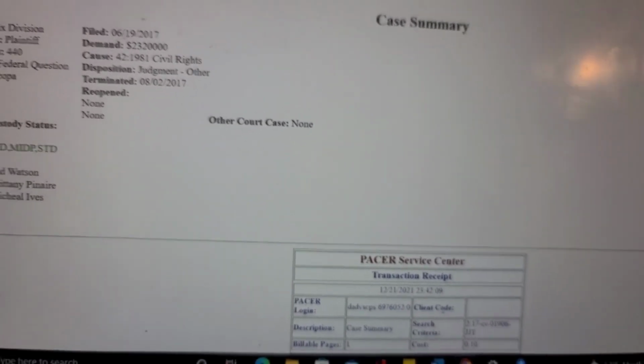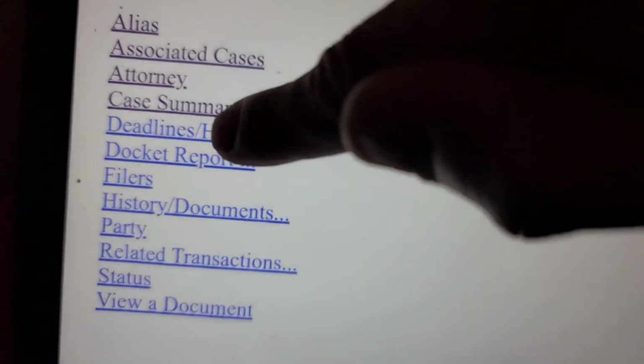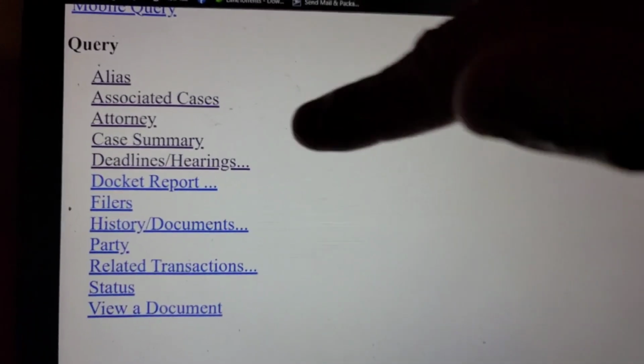And this was a civil rights suit, right? And of course it says that it was terminated shortly, 2 months after he had filed it. So obviously whatever he did didn't work. All right, so let's see. Deadline hearings. I'm just going to try both. I don't know what that does. Okay, but that just charged me 10 cents. I don't want to mess with that because I really don't know what that is.